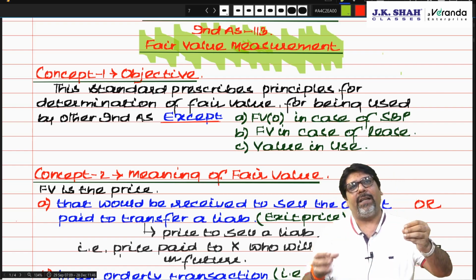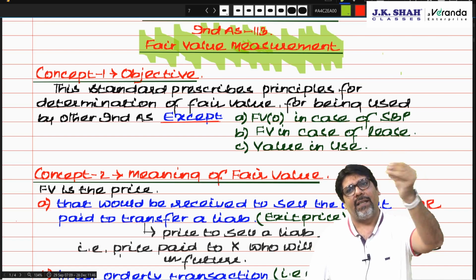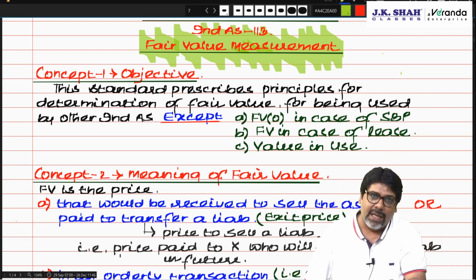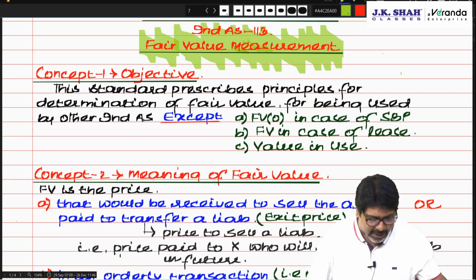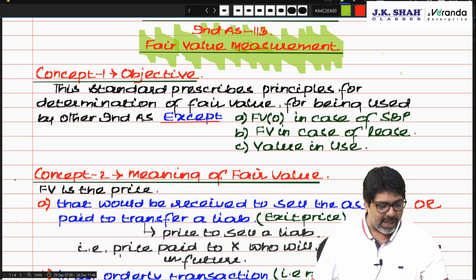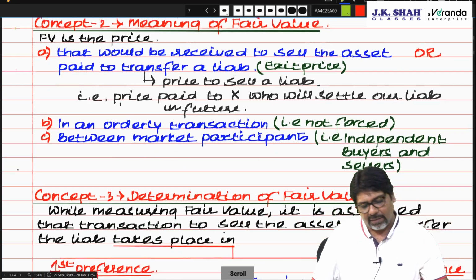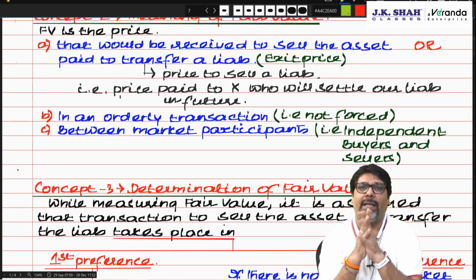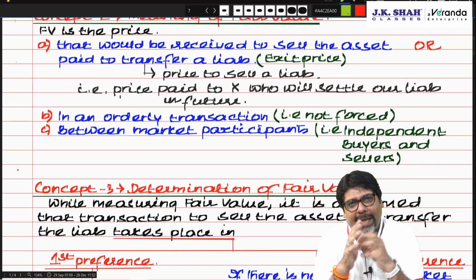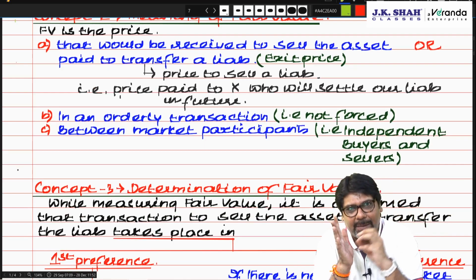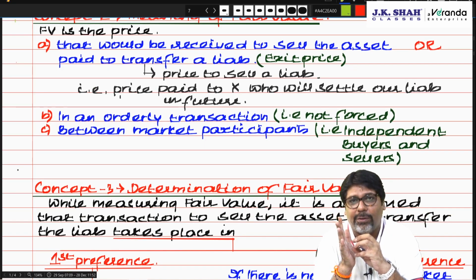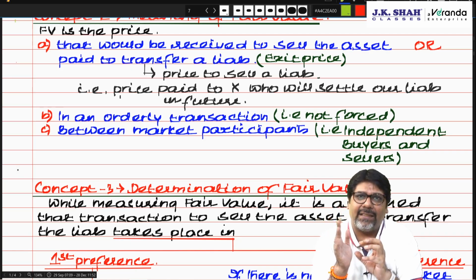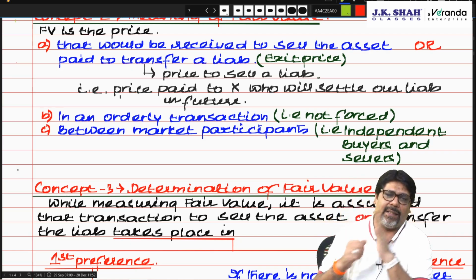So there is a liability in my books. I said liability to bank. The price which I would pay today to settle the liability. Am I clear? That is known as price paid to transfer the liability or exit price. Now chartered, there are two ways to look at it. I want to exit from the liability. That means liability from my books should be derecognized. The price paid to derecognize a liability is known as exit price.